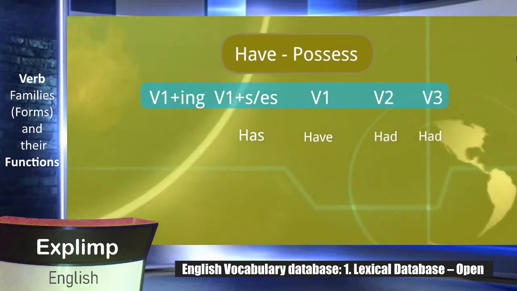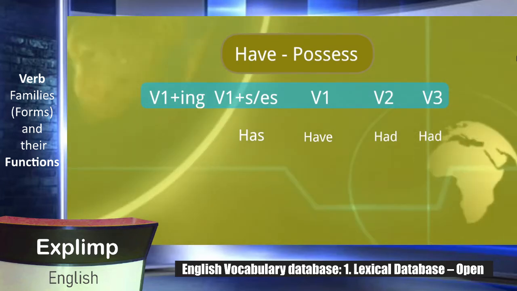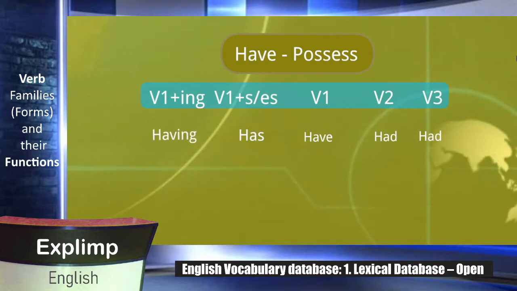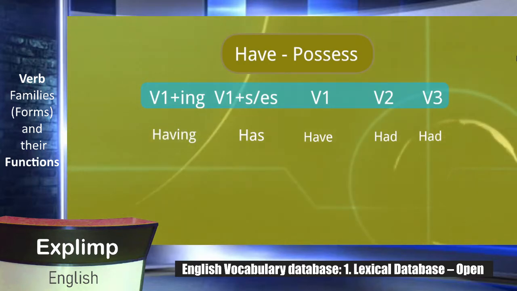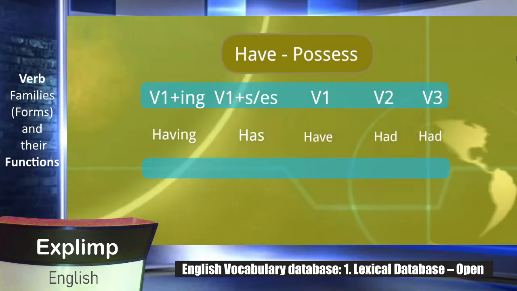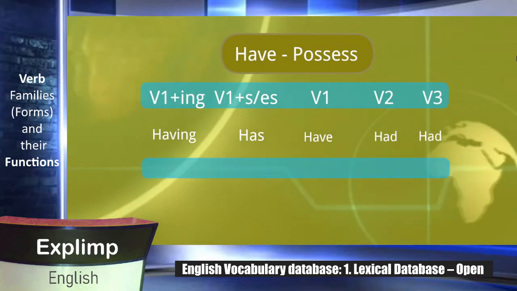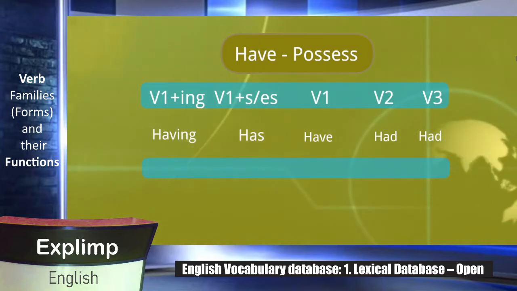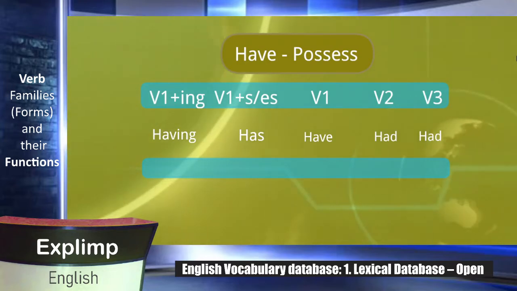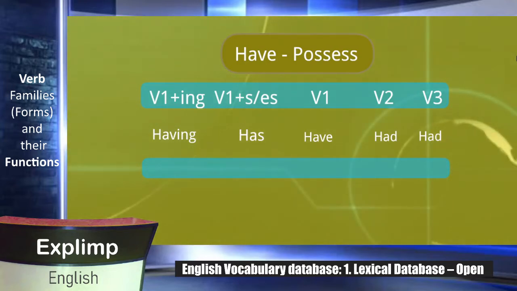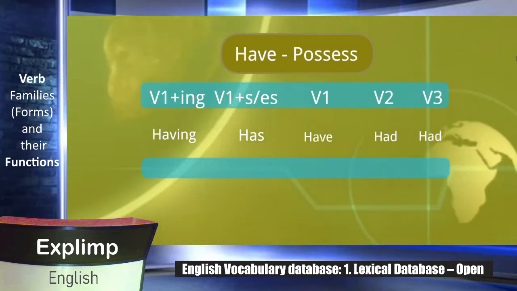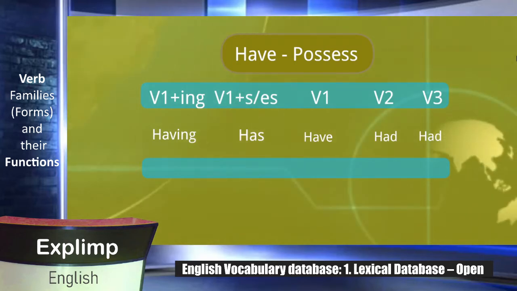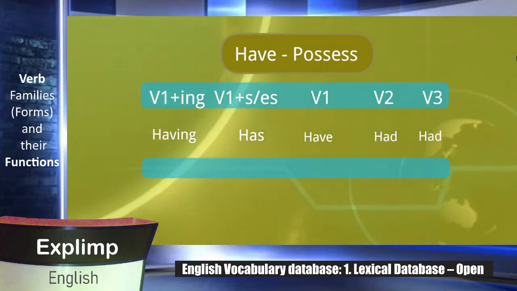And V1 plus ing, or first type plus ing, is having. Now when it comes to their physical appearance, it may seem the same. For example, have could be in many different places, but it could be giving different meaning. Why? Because you could use it for many different purposes: for active voice, for passive voice, for reported speech, and the same, you can use it for two other different purposes.